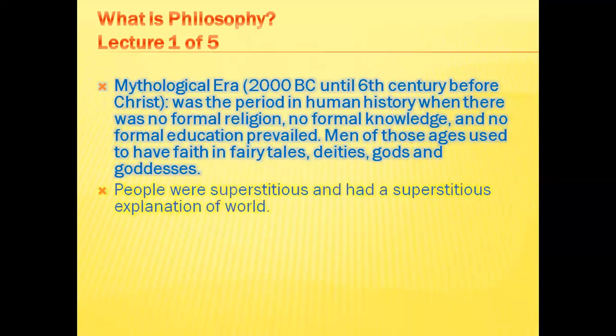So let's talk some more about the characteristics of that era. People in that era were superstitious and had a superstitious explanation of the world. This point is very important to note down. That means explanation of the world or the universe was already existing in human history, but of course that explanation was not a philosophic one as Thales gave us. That explanation was a superstitious explanation.